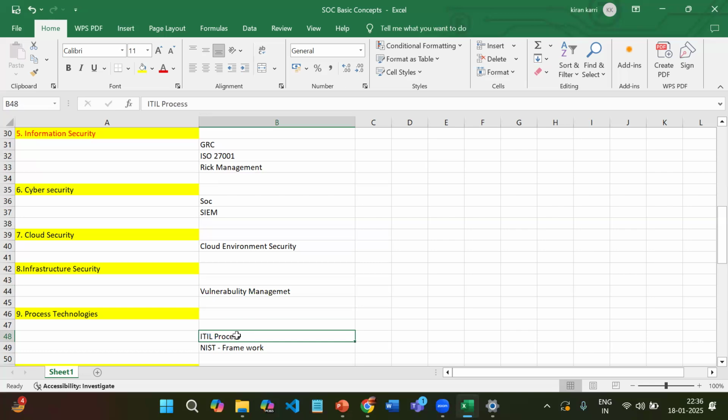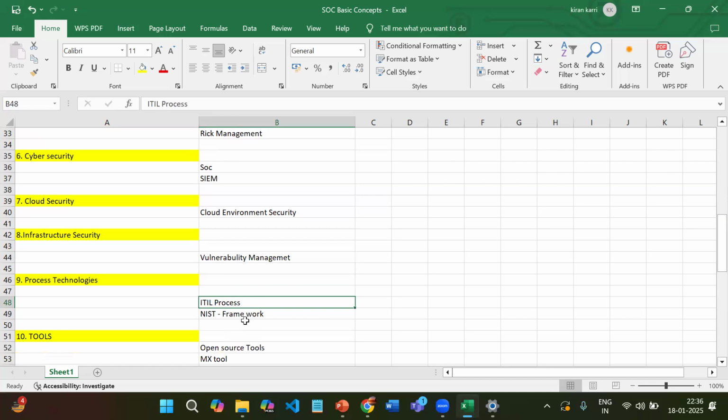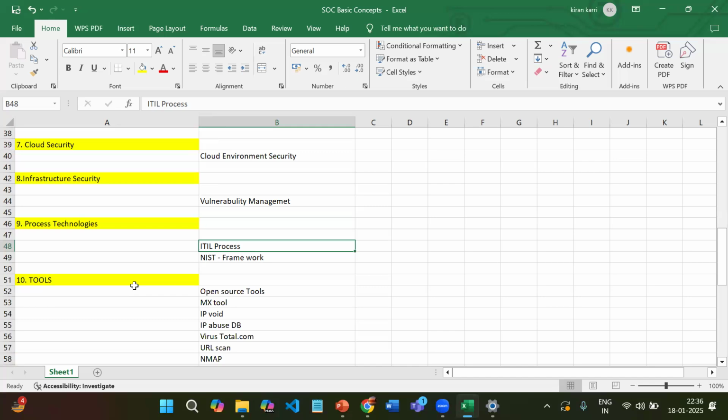So today's agenda is the process-related topics and the NIST framework. We have to know at least these concepts. Then coming to the tools: if you want to work as a cyber security analyst, cyber security engineer, or any related security job, we have to know how to handle these tools as well. The main work is focused on the tools. This is the practical work, and this is the main thing we have to learn in the security sector.